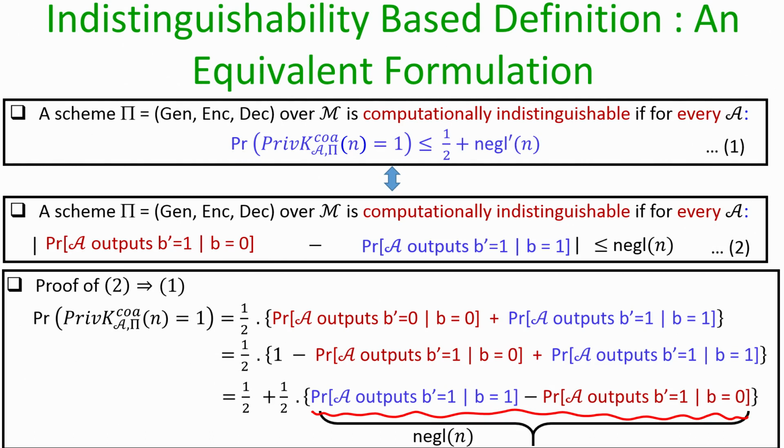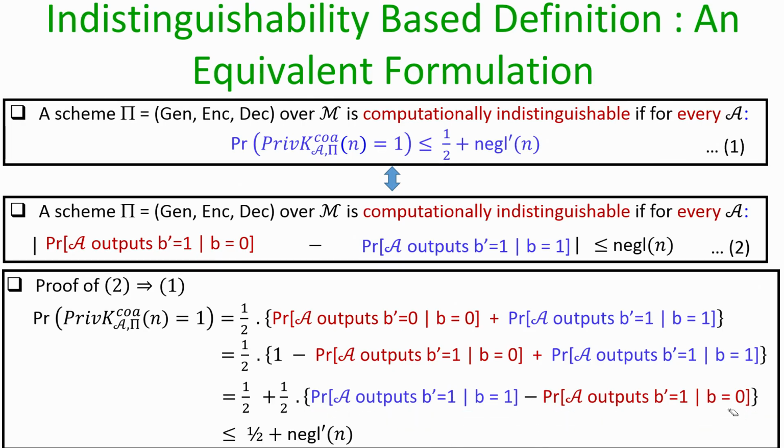So, I can substitute this highlighted thing by some negligible function. What I obtain here is that the probability that the adversary outputs b equal to b dash in the experiment is upper bounded by half plus some other negligible function, because 1 by 2 into a negligible function I can always replace by another negligible function, negligible dash. So, what I have shown here is if condition 2 holds for my arbitrary encryption process, then even condition 1 holds as well.